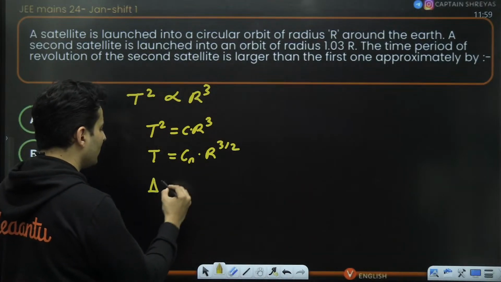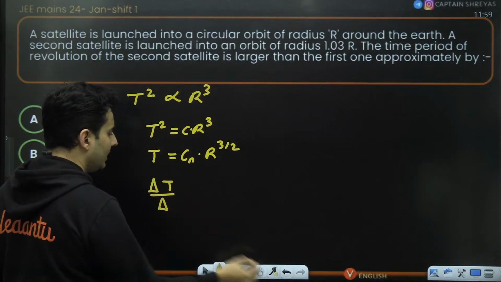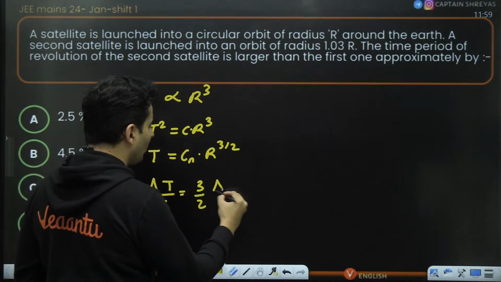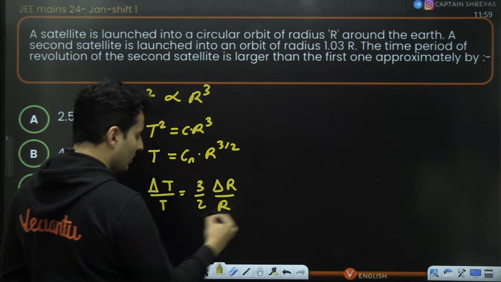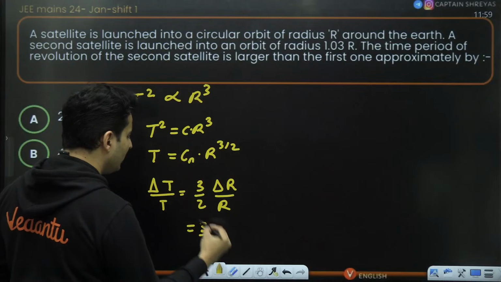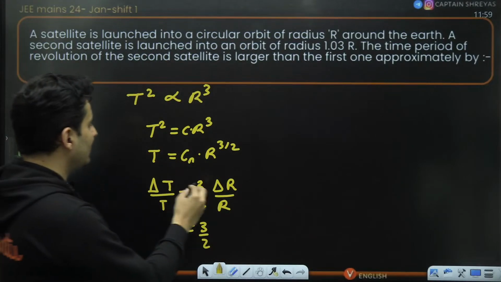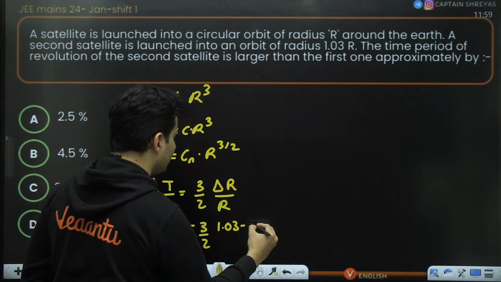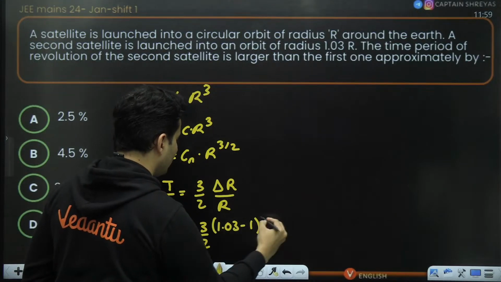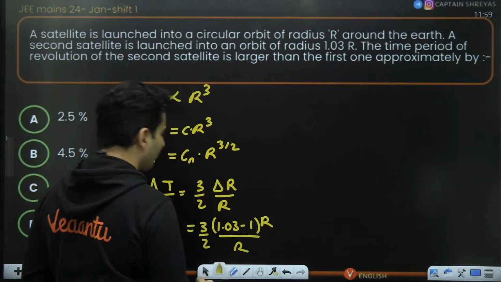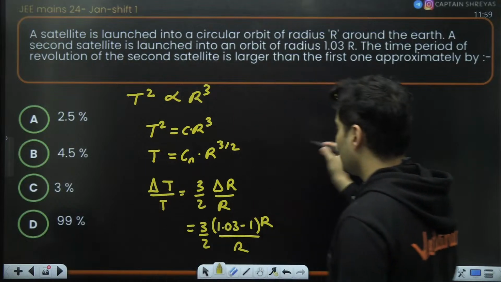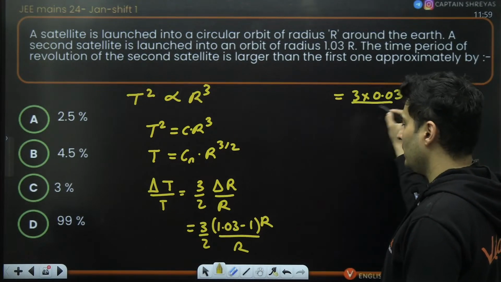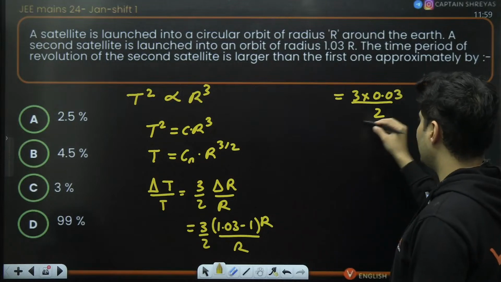Because now I can use the concept of errors. Delta T by T, the constant does not matter, equals 3 by 2 delta r by r. So 3 by 2, as you can see, the change in the radius is 1.03 minus 1 times r, upon r. So that will give me 3 into 0.03 divided by 2. r will cancel.